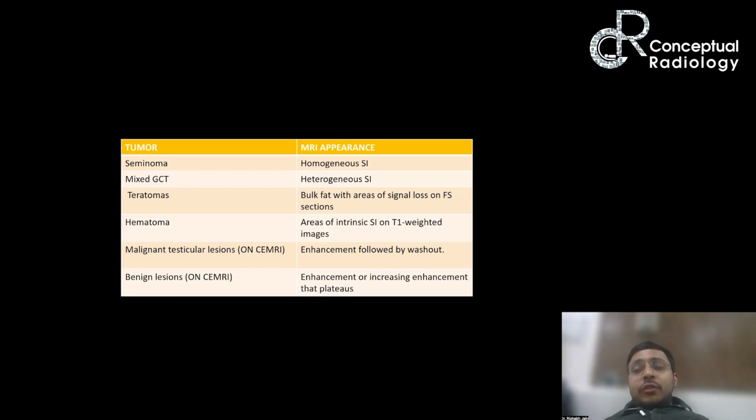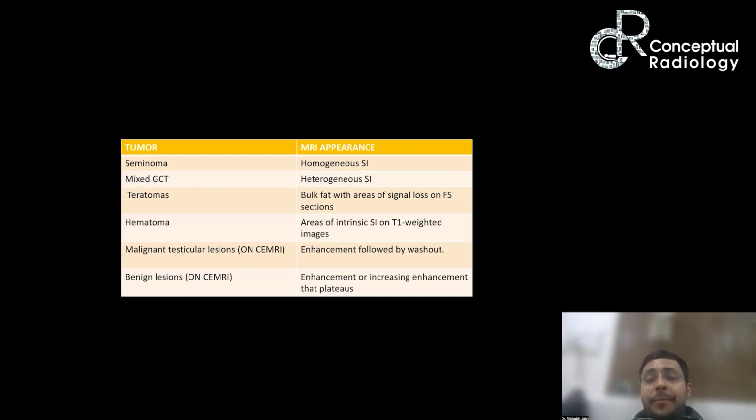So what is the appearance of various tumors on MRI? Seminomas are homogeneously hypo-intense on MRI, whereas mixed GCT will be heterogeneous in signal intensity. Teratomas will have macroscopic fat, so they'll show loss of signal on fat suppressed sections, and hematoma will show intrinsic high T1 signal. Now, malignant lesions will show washout on contrast administration, whereas benign lesions will show buildup of contrast and plateau of contrast. No washout of contrast will be seen in benign lesions.